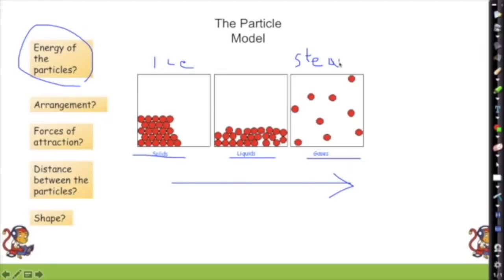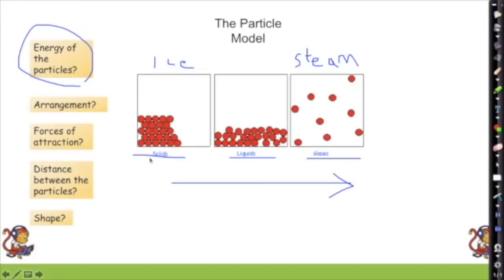So there is my steam. Okay, so we've got our ice all the way up to steam. Energy of the particle goes up as we go from solid to gas. The arrangement then, so here they are all touching. Liquids, they are partially touching. Gases, they are not touching. They're far apart from each other. What about the forces of attraction then?